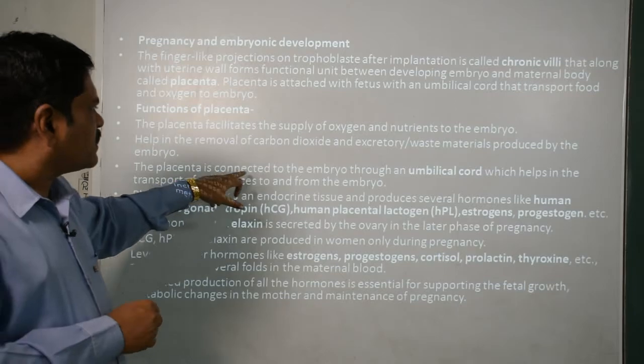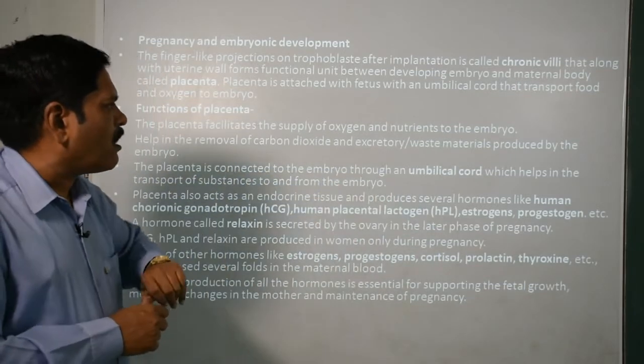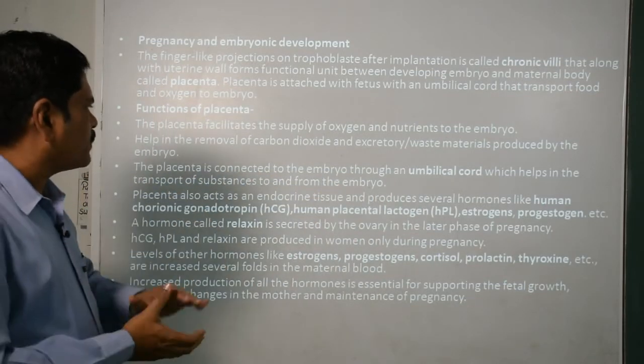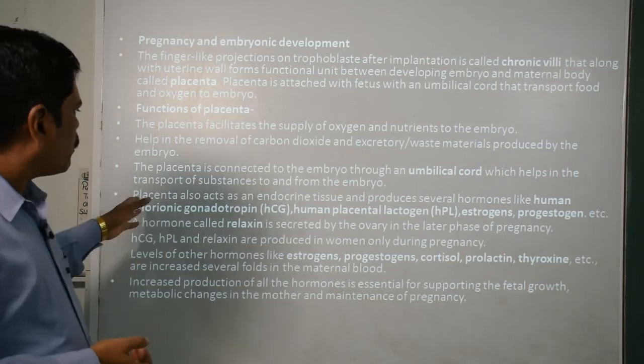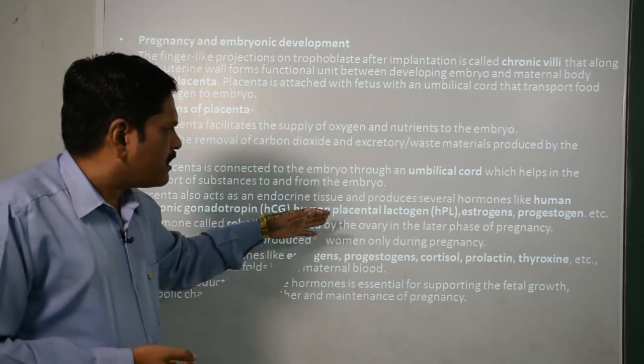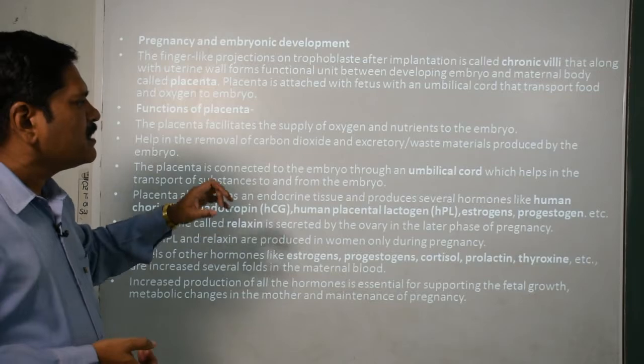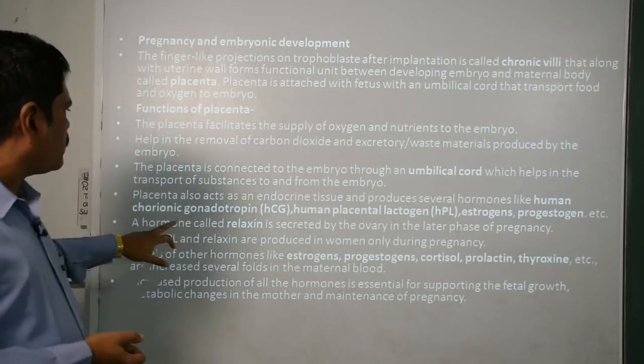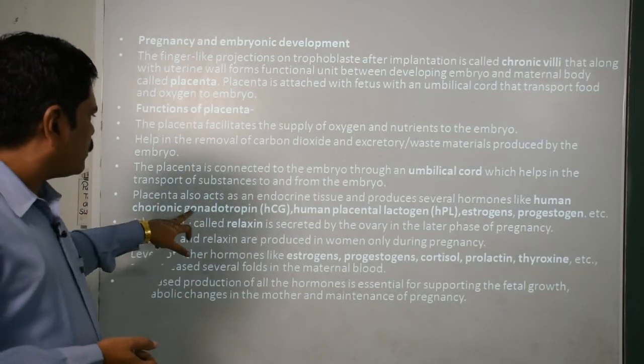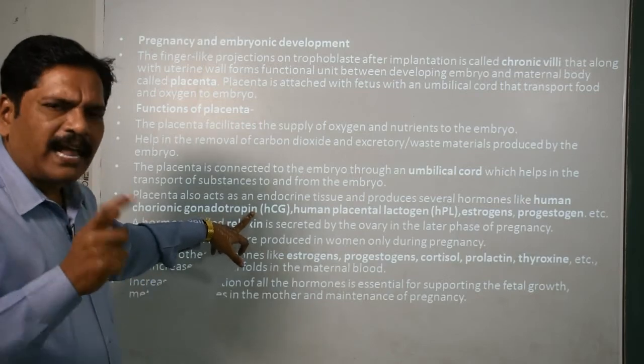The placenta is connected to the embryo through the umbilical cord, which helps in the transport of substances. It also acts as endocrine tissue and produces hormones like human chorionic gonadotropin, that is HCG.